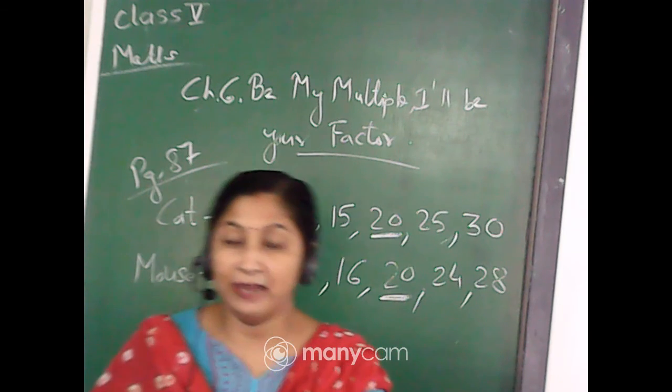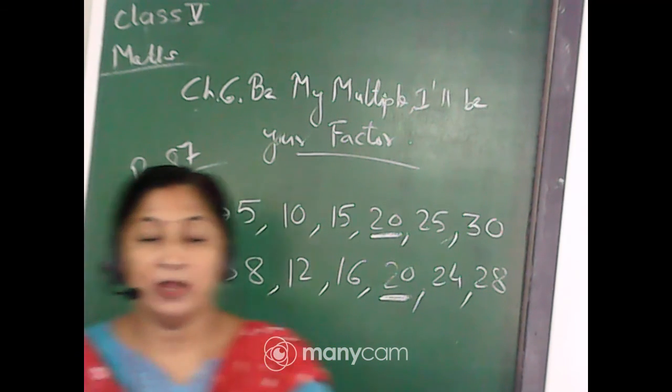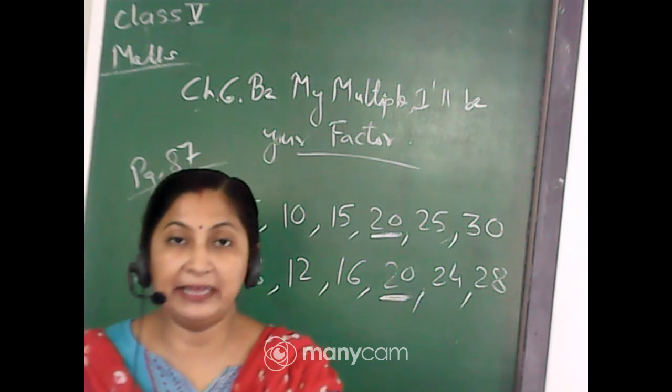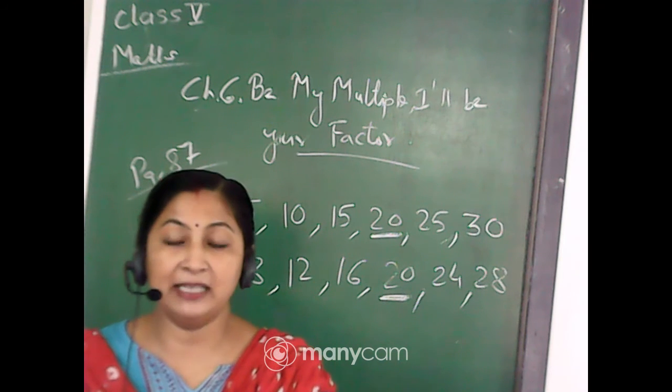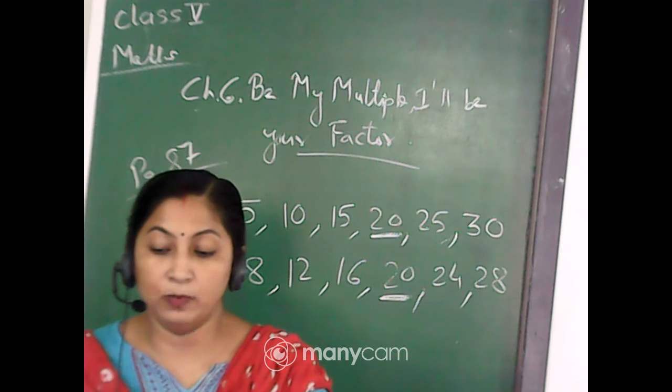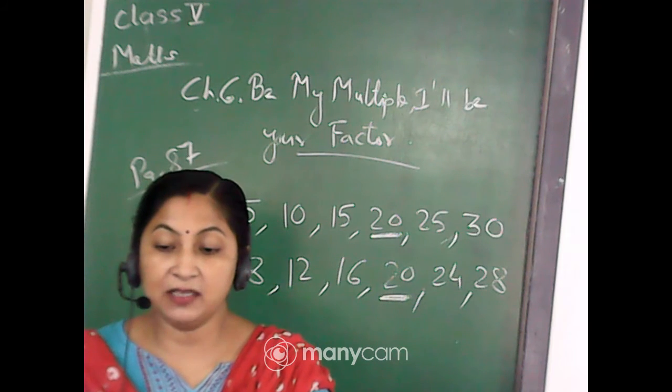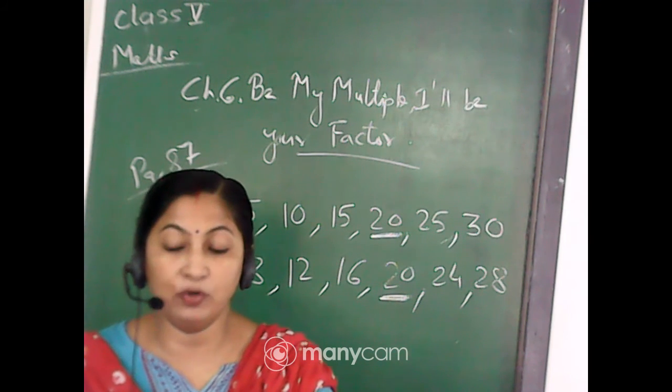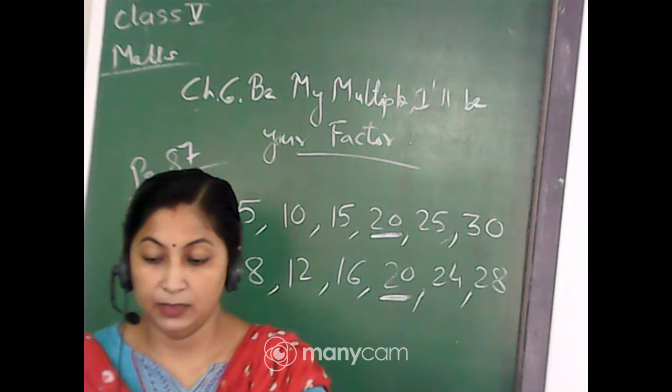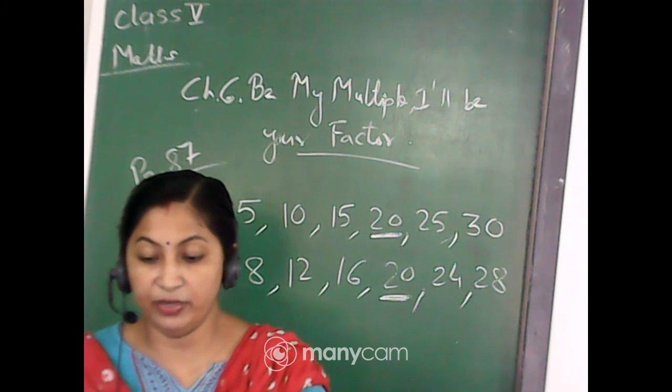Okay. So I think you have done in the factors and multiples the divisibility test. So for divisibility test of 3, what you have to do? Quickly write in the chat box.